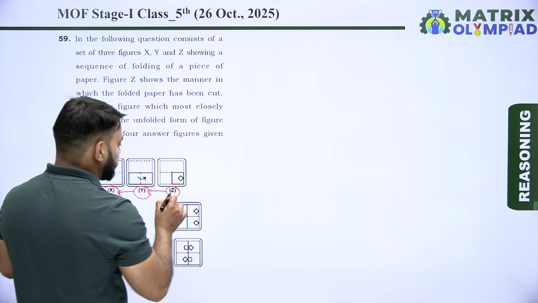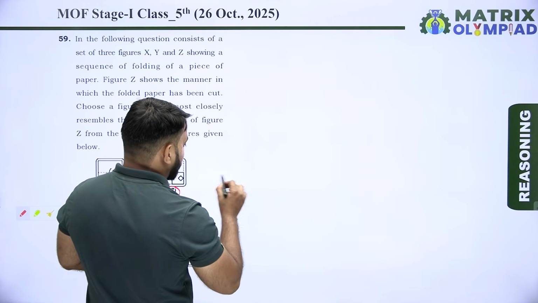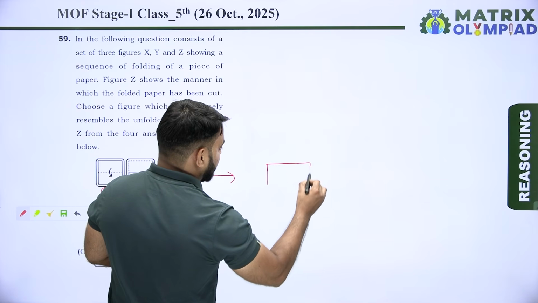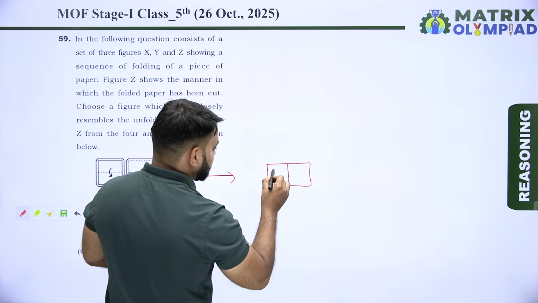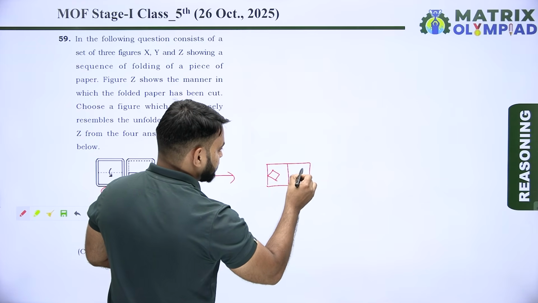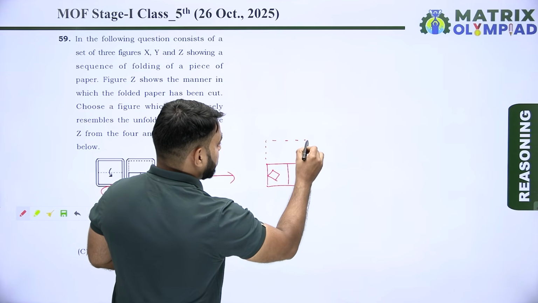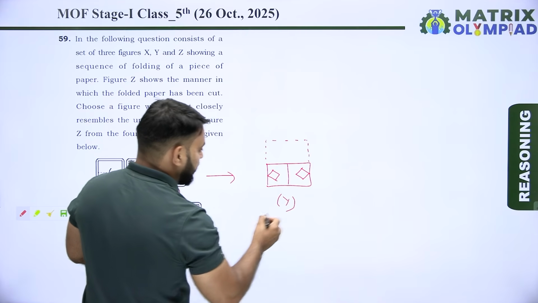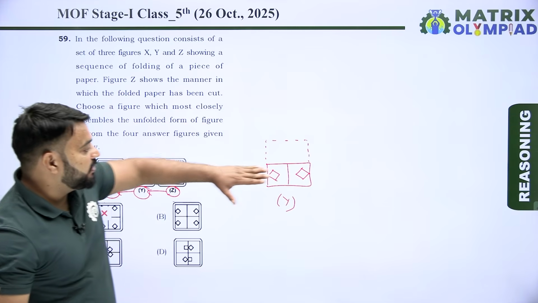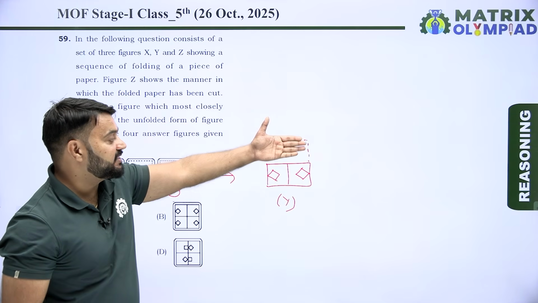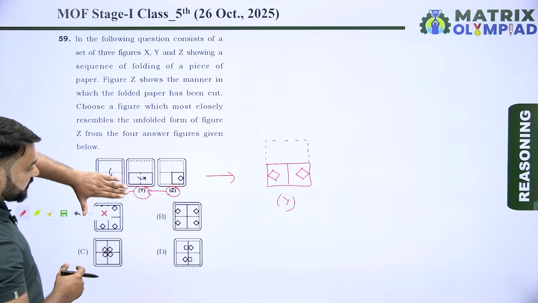So first unfold the Z. So when we unfold the Z, then we get an image something like this. And this is the folded part. This is Y. Now unfold the Y. So Y will be unfolded in this direction because X has been folded in this direction.